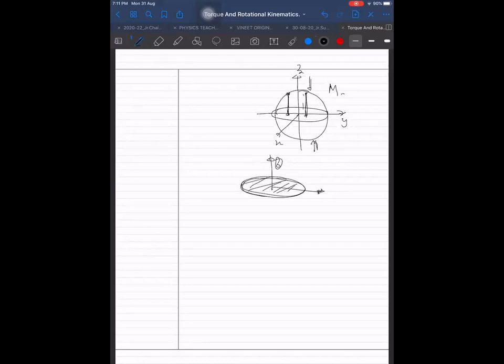So let us think, sir. Let me finish. The moment of inertia of the disk which we are obtaining will be the same as the moment of inertia of the hollow sphere from which we are making it by compressing it in such a way. Yes, sir. Okay, it will be the same, but this will not be the formula for our disk. The formula for our disk is coming out to be 2 by 3 MR square, but we have already found it before. It was coming out to be MR square by 2, right? Both are right. This is for a non-uniform disk, because this disk will be non-uniform now.